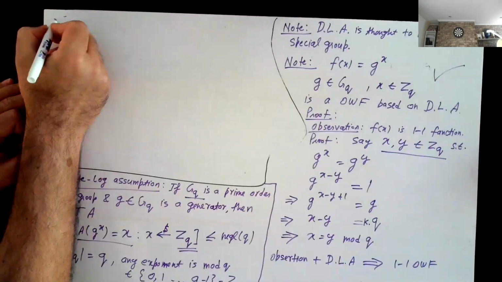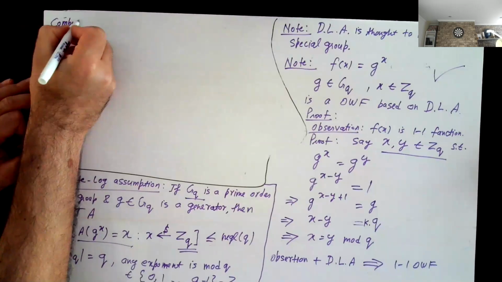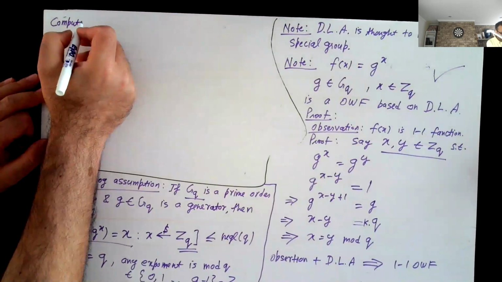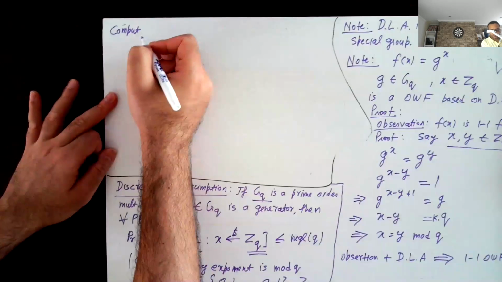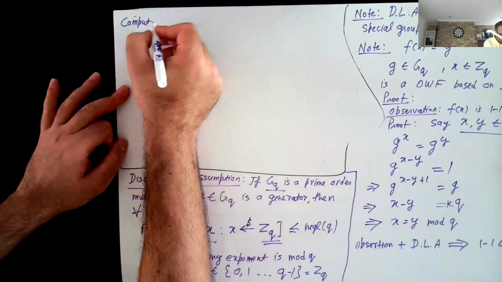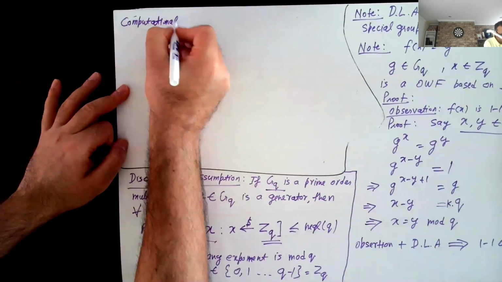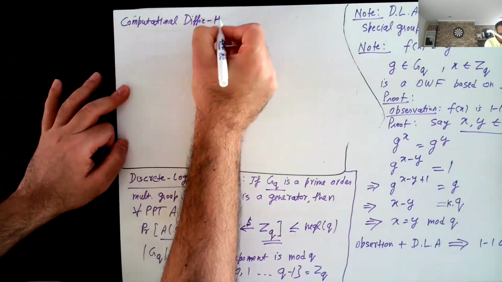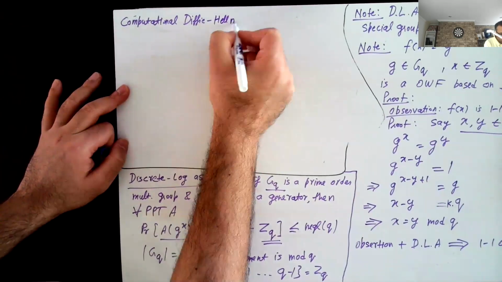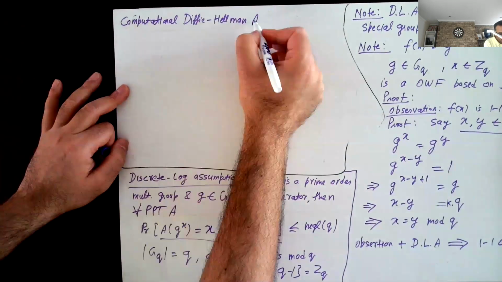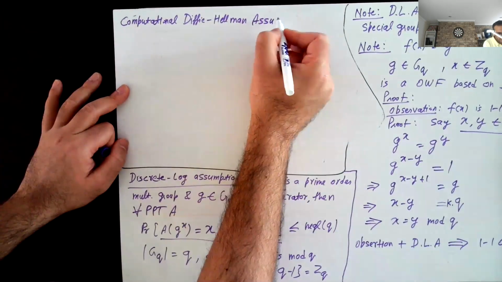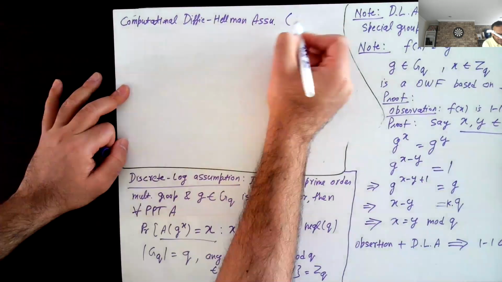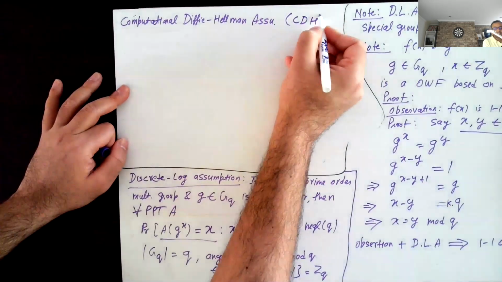So first is known as the computational Diffie-Hellman assumption. And we will just call it the CDH assumption.